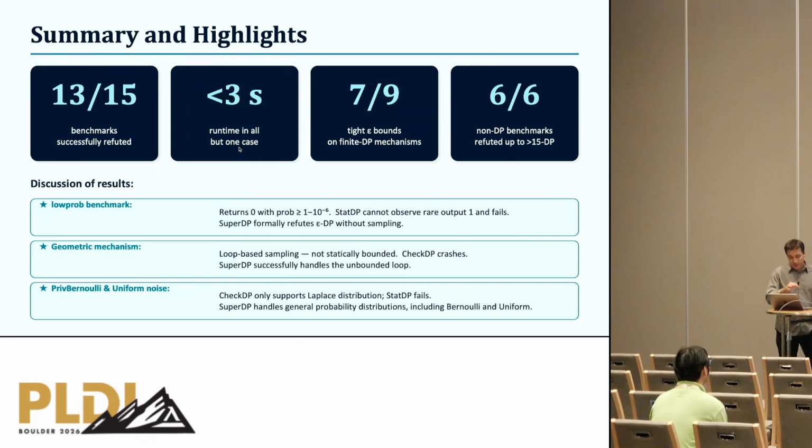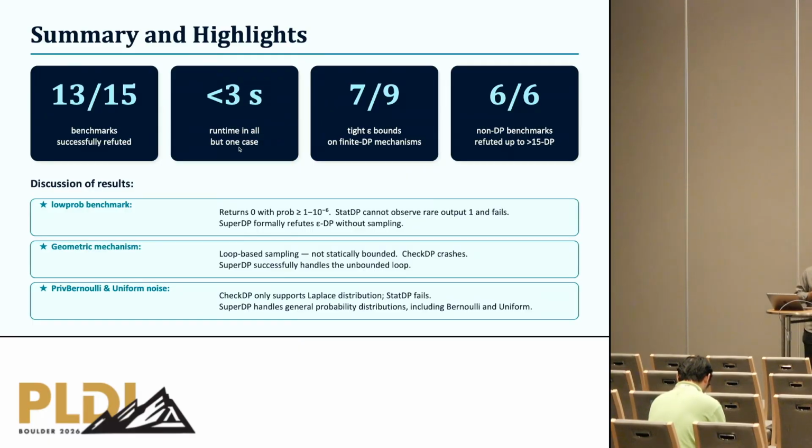These are some examples of benchmarks where we observe different things. For instance, this low prob benchmark is an example where, in order to refute the DP, you need to reason about low probability events. This is typically a class of examples where sampling-based methods will struggle, because you need many, many samples to detect these.